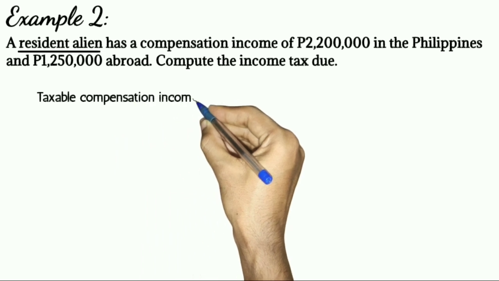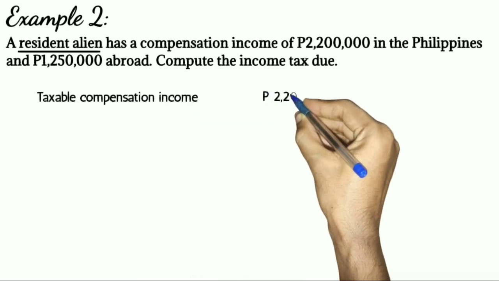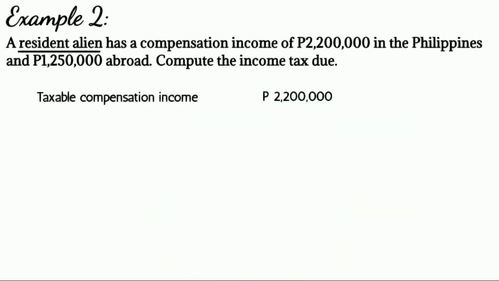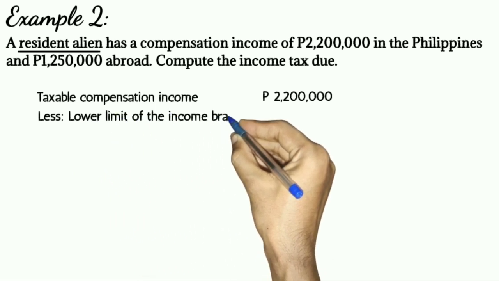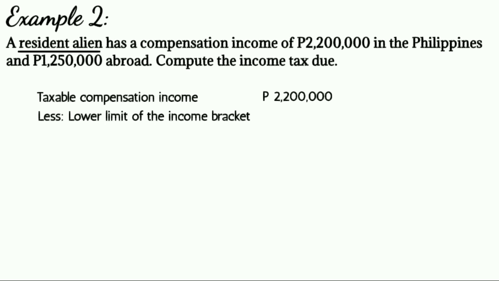The taxable compensation income is 2,200,000 pesos. Do not include the 1,250,000 pesos because that is not taxable here in the Philippines. Less lower limit of the income bracket where the taxable income qualifies. Yung 2,200,000 pesos ay above 2 million pesos but not over 8 million pesos.